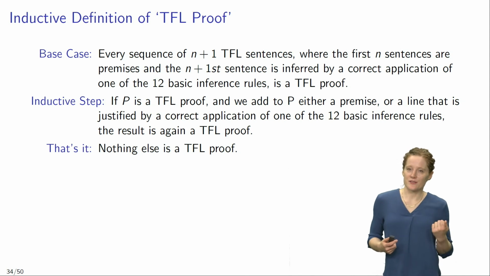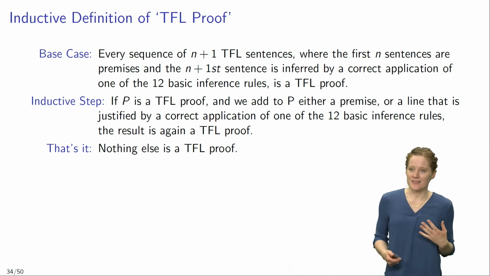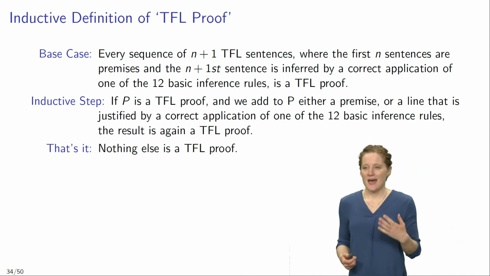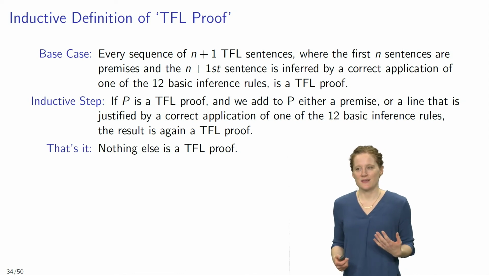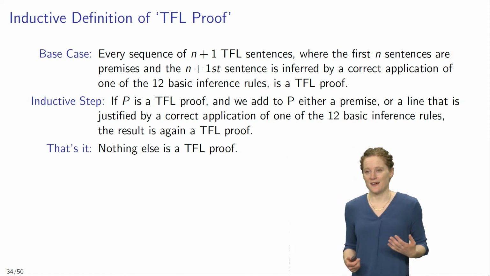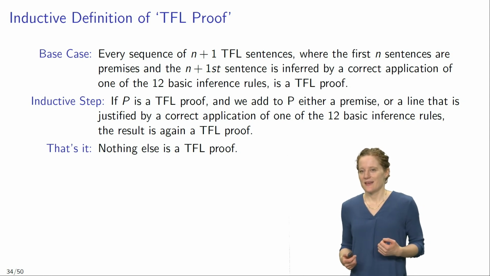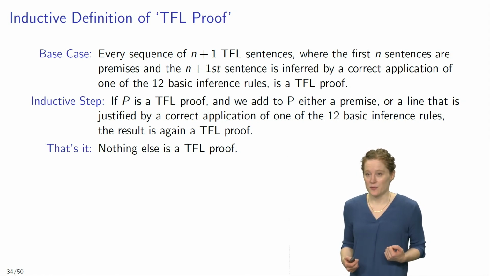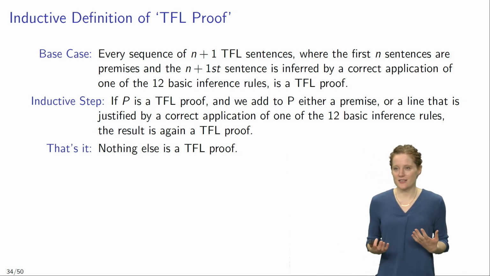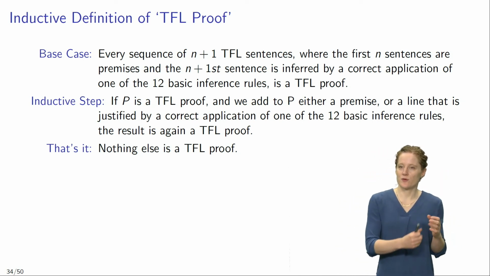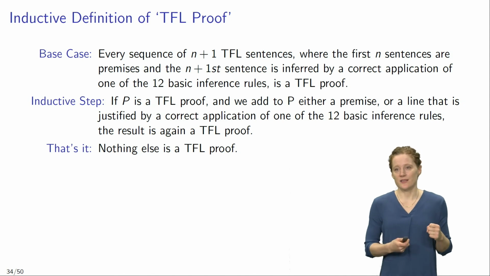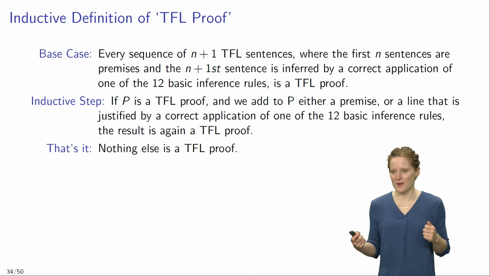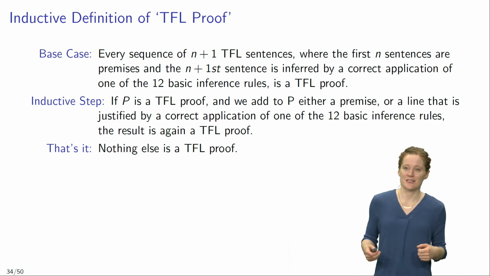And then we go on to define: if P is a TFL proof, and we add to P either a premise or a line that is justified by a correct application of one of the 12 basic inference rules, the result is again a TFL proof. So here the idea is just take a TFL proof and add a line to it, where this additional line is either a premise or justified by one of our 12 basic inference rules.